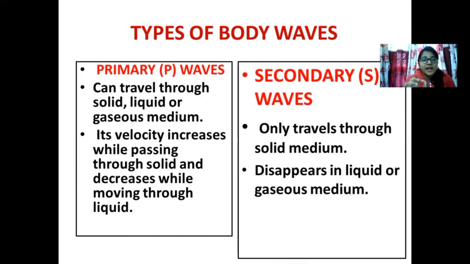Here I am saying primary waves travel at a velocity of 8 km per second, whereas secondary waves travel at half the velocity of the primary wave, that is 4 km per second. So the basic characteristic is that the primary wave will travel through all media, but with a very high velocity in solid. Its velocity drops in liquid. Whereas secondary waves travel only through solid. It is not very friendly with liquid, or it has enmity with liquid, so it disappears in a liquid medium.